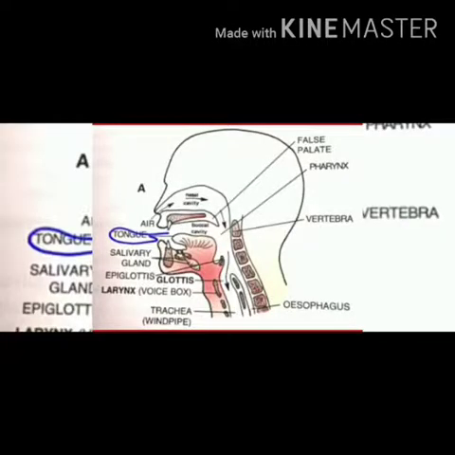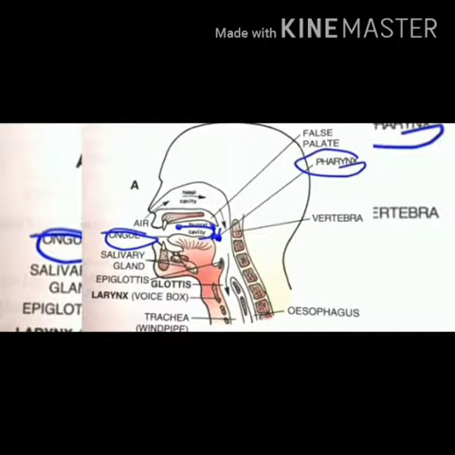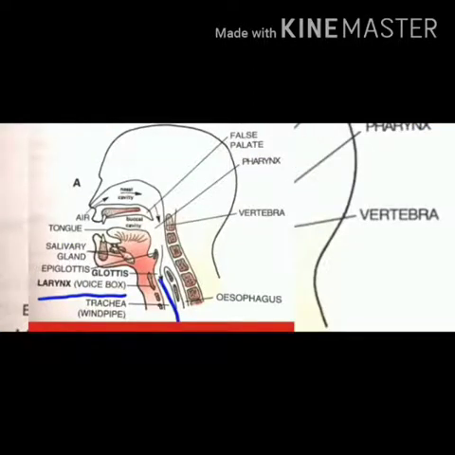Now here you can see the mouth, buccal cavity, pharynx, esophagus, and salivary glands. The mouth opens into the buccal cavity, and the buccal cavity opens into the pharynx. Pharynx is actually a part of the alimentary canal where food and air cross each other, and the food channel continues as the esophagus, and the air passage continues as the larynx and trachea. Trachea is your windpipe. And the opening of the larynx, just look at the diagram, is called the glottis.